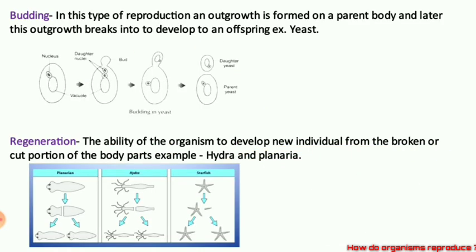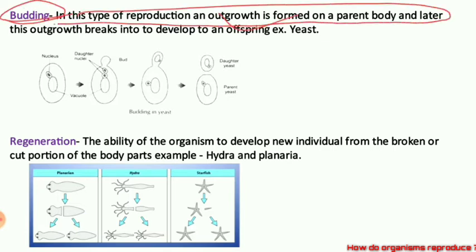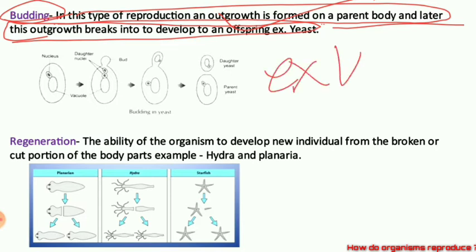Fission and its types. Now let us talk about budding. Budding is a very important reproduction in which an outgrowth is formed on a parent body, and later this outgrowth breaks off. What is an outgrowth? An outgrowth is extra growth.